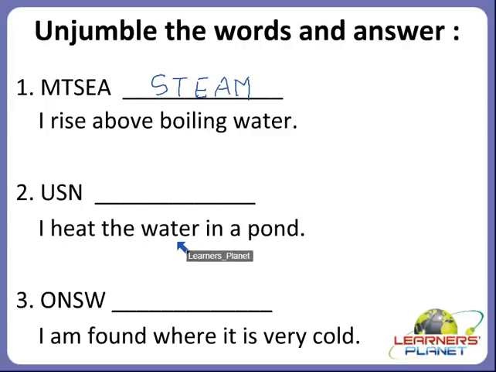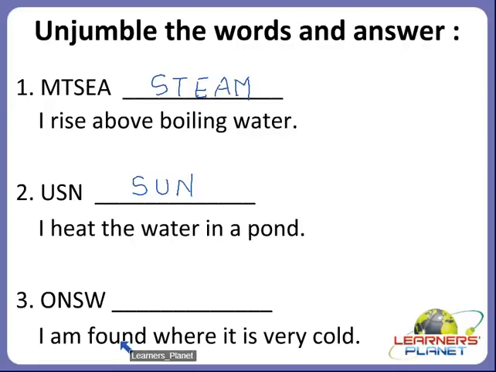I heat the water in a pond. So children, what is it? You have to unjumble the word, and the hint says that it heats the water in a pond. So children, what heats the water in a pond? Yes, sun. S-U-N, sun. Okay, children. Now the next one.